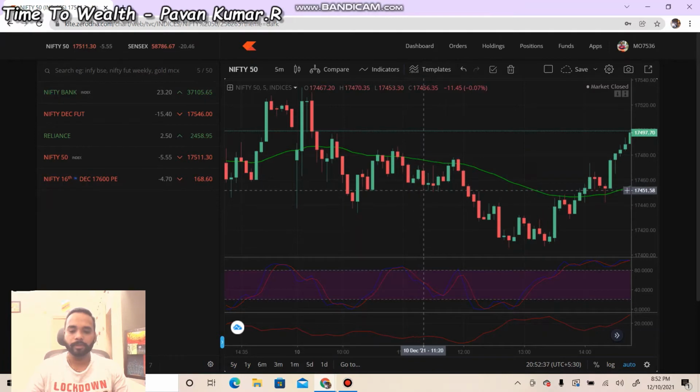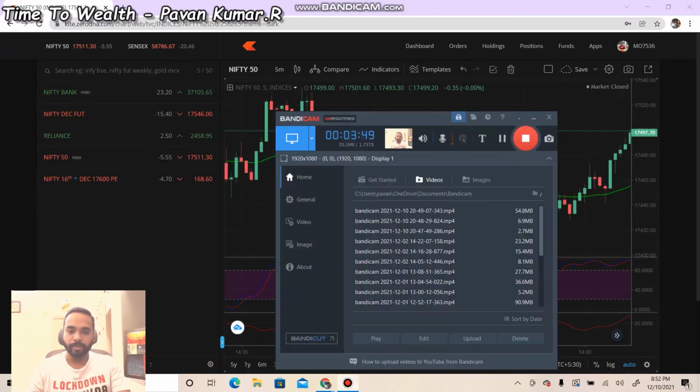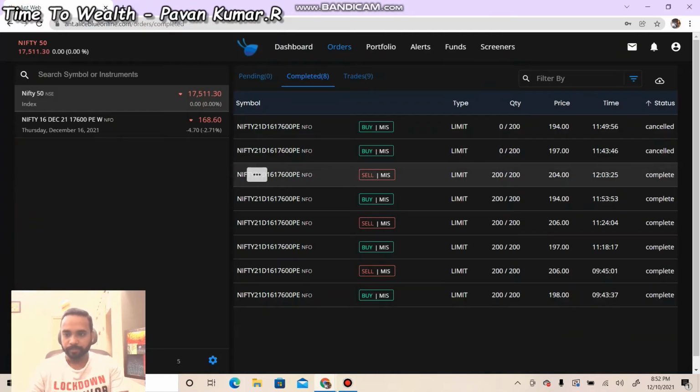So here, this is the candle, 11:18 a.m. The previous candle was not a doji, but however, you can see again the 50 days moving average was nearing, and Nifty tried to go above this. It was not sustaining, and again the RSI is showing a downward trend. And here at around 11:20 I have entered this trade.